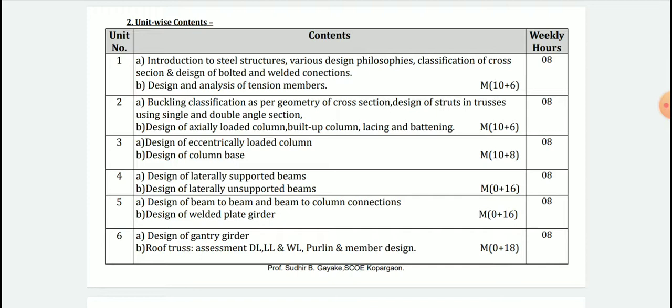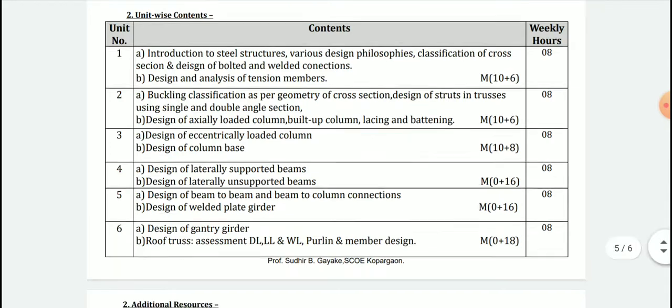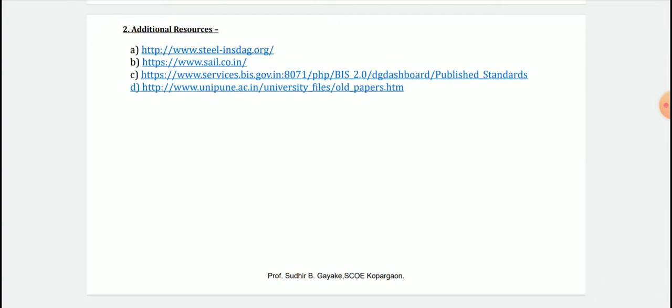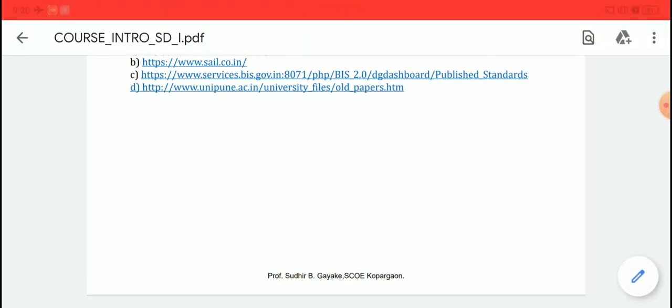In the last unit we are going to see design of gantry girder, and the B part is design of roof truss. Here in roof truss design, assessment of dead load, live load and wind load, that is panel point load calculation, design of purlin, and member design for roof components. So the entire syllabus is covered here, with a total weightage of 100 marks, a combination of in semester and end semester, 30 plus 70. These are some additional e-resources that are helpful for you, considering the IS codes available and university question papers. So thank you.